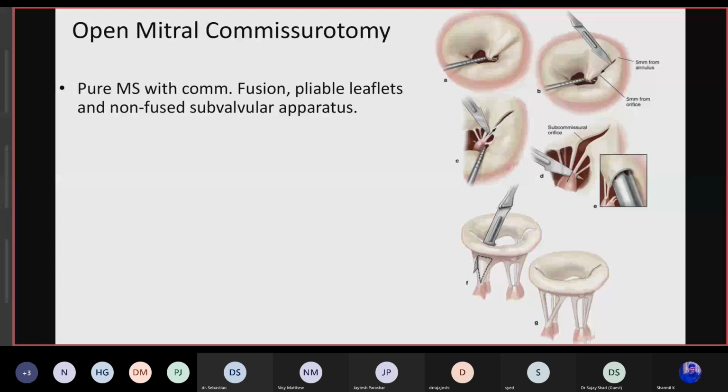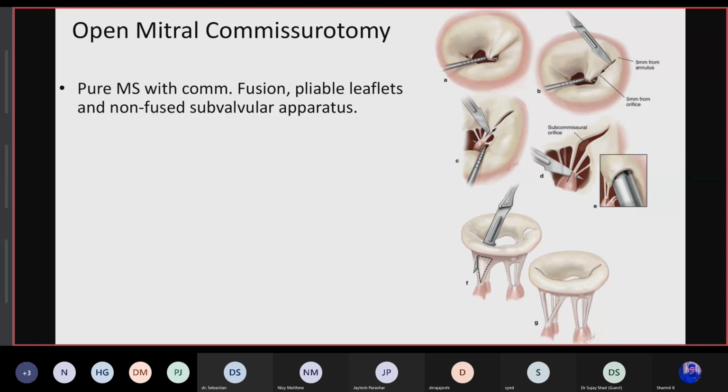In this diagram it's written 5 mm from the annulus, but Kirklin suggested it should be 2 to 3 mm, a gap between the annulus, the hinge part, and the leaflet commissure. This is important to maintain the integrity of the commissure.